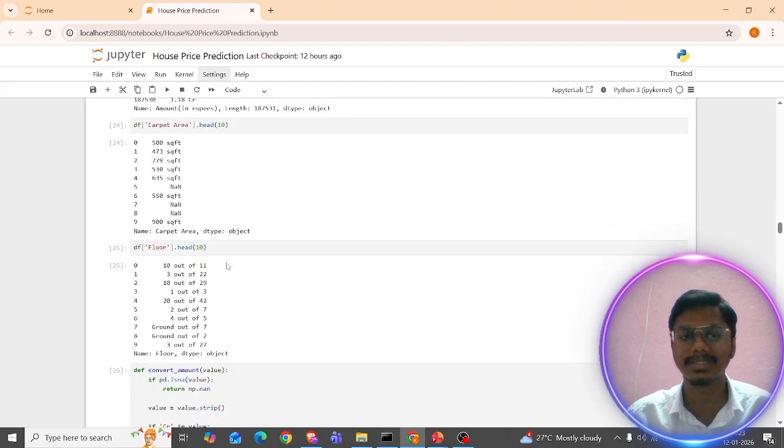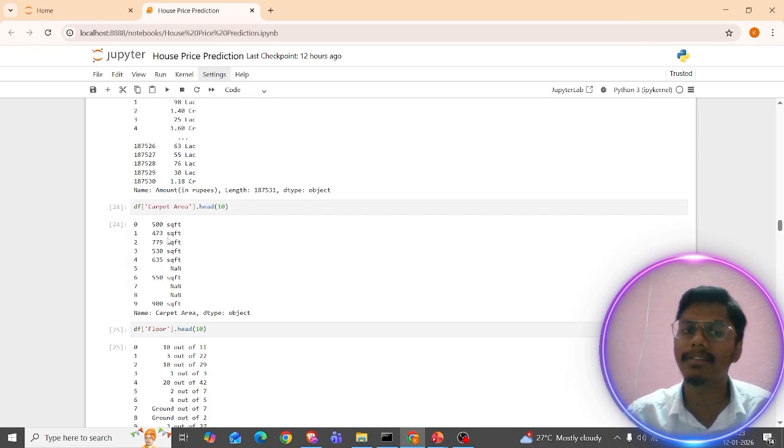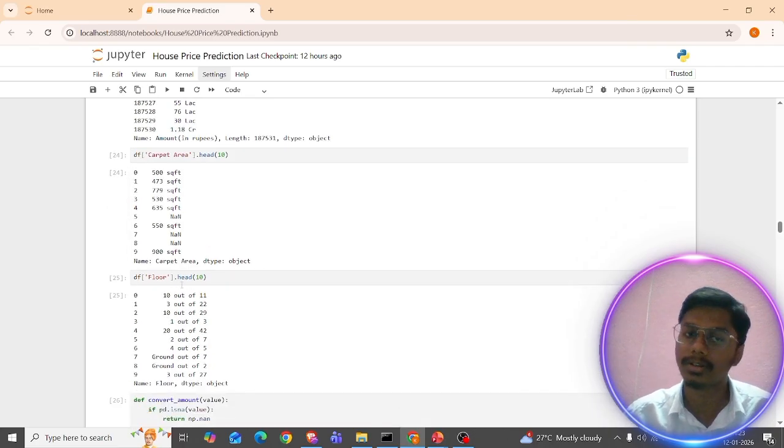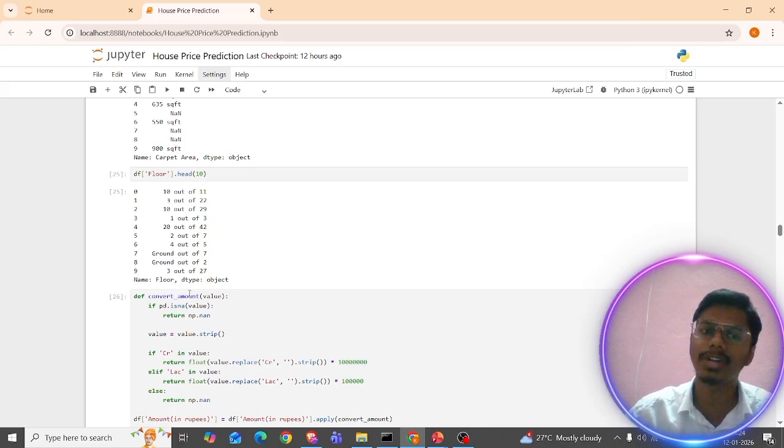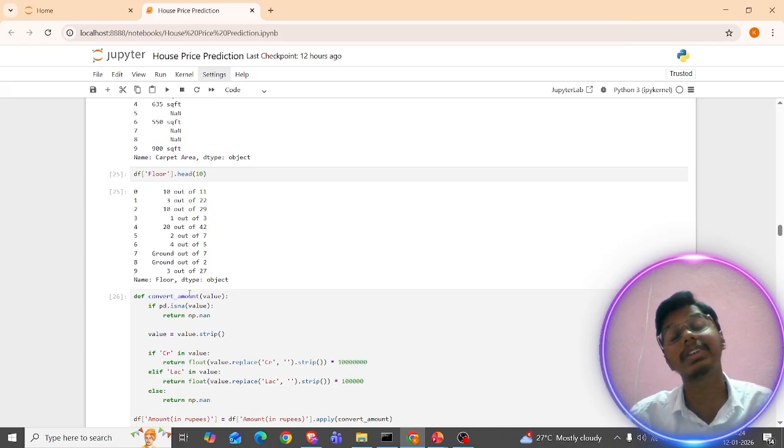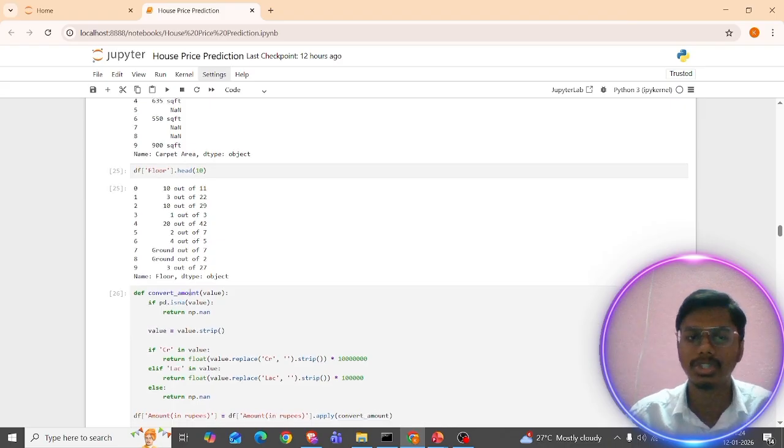These are the EDA processes. So carpet area is also available in the category column, and the floor is also available in the category column. But these are numerical columns, right? So we want to convert these category columns into numerical columns. So what am I going to do for that?